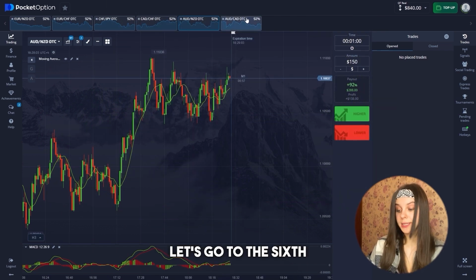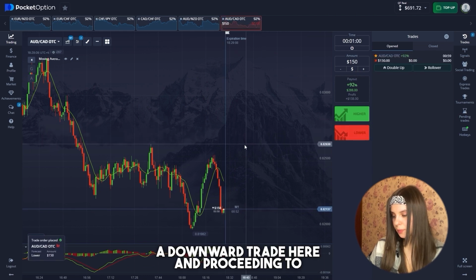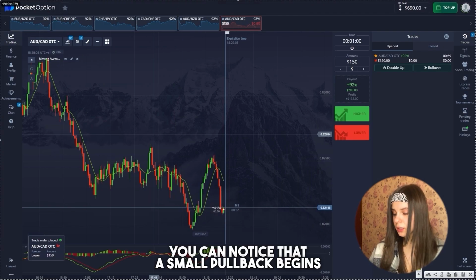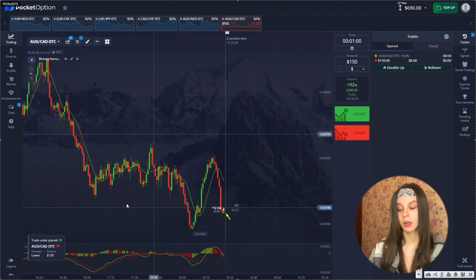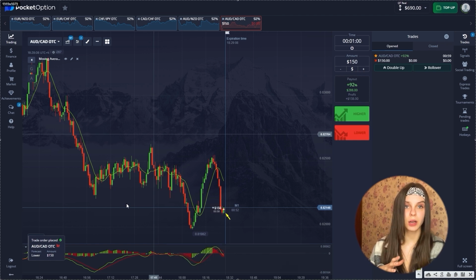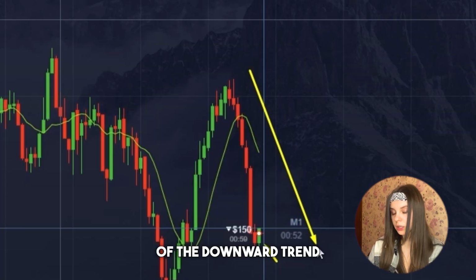Let's go to the sixth currency pair, where we are opening a downward trade and proceeding to general analysis. You can notice that a small pullback begins in the form of a green candle, but there will most likely be a small fake rollback, and the general position of the downward trend will continue.